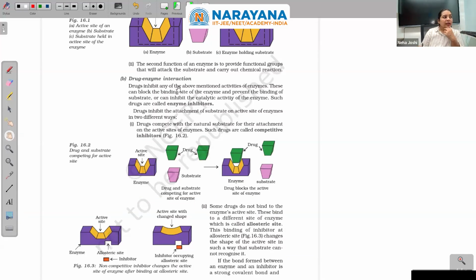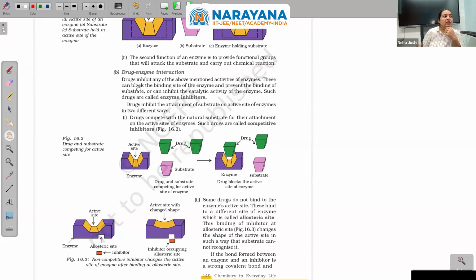Drugs inhibit any of the above mentioned activities of enzymes. These can block the binding site of the enzyme and prevent the binding of the substrate, or can inhibit the catalytic activity of enzymes. Such drugs are called enzyme inhibitors. So how are they inhibiting? They are inhibiting by blocking the active site, because the drugs are coming and binding at the active site of the enzymes, and prevent the binding of the substrate, or can inhibit the catalytic activity of the enzyme.